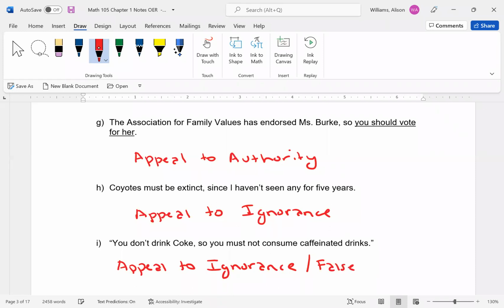We're limiting ourselves to saying that Coke is the only way to get caffeine. And since somebody's not drinking Coke, they must not get caffeine. That's like a limiting of what you're allowing yourself to look at. So I think both could work.